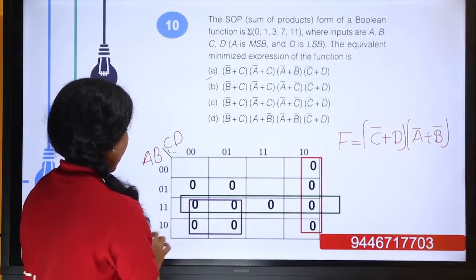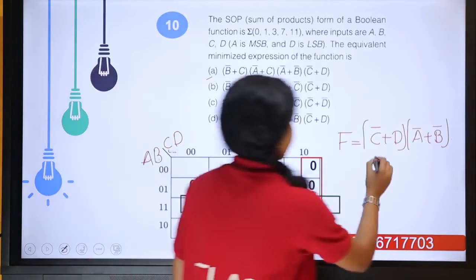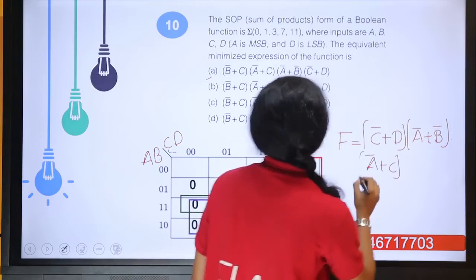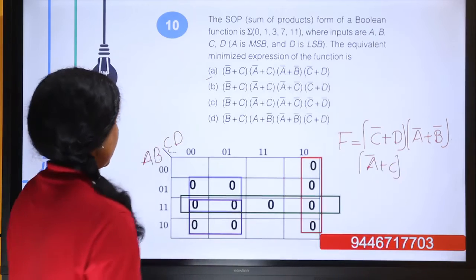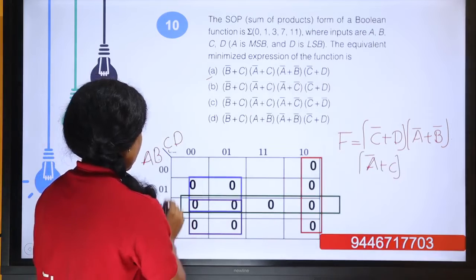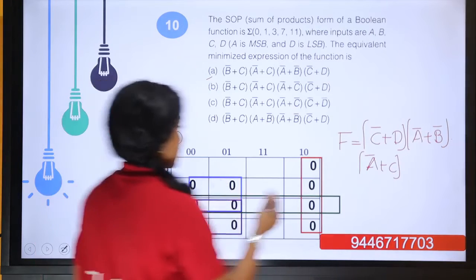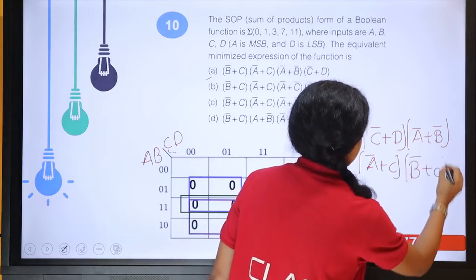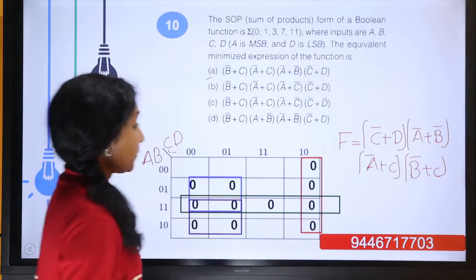It becomes A bar or C. And finally this group, that is B bar or C. So this is our SOP.